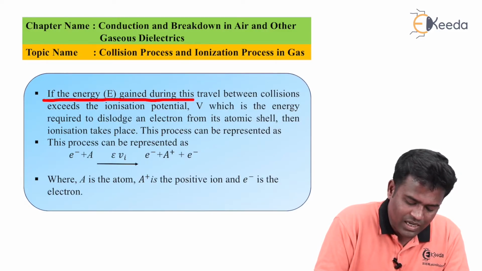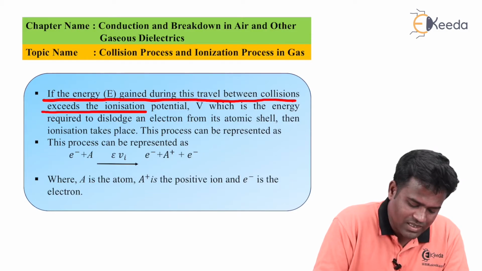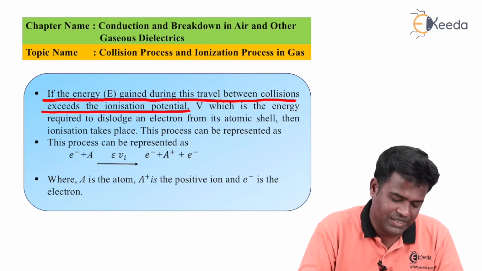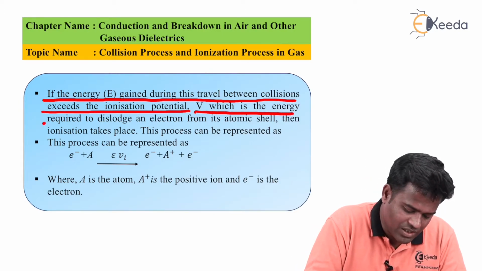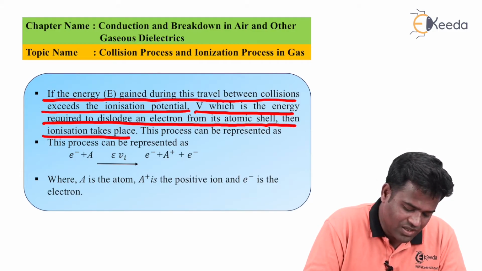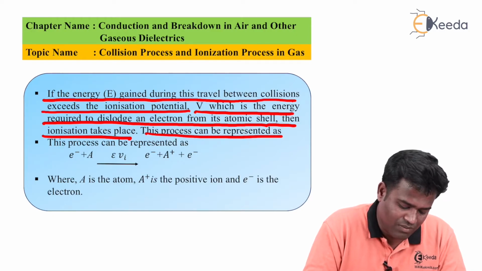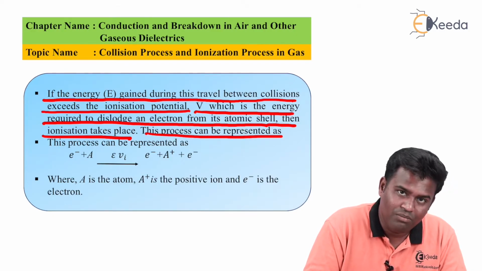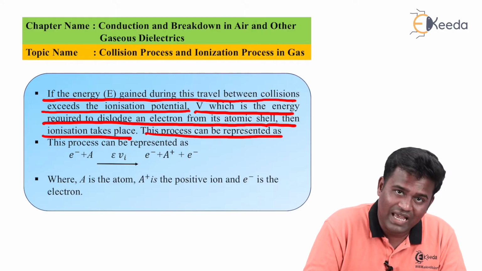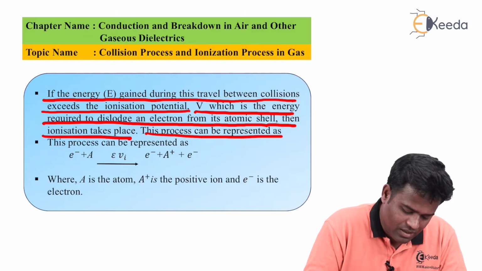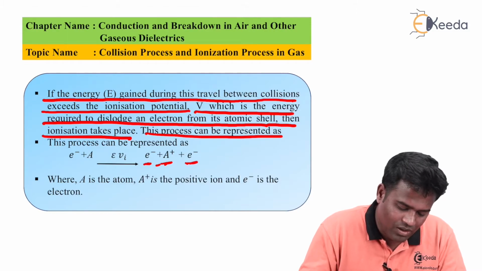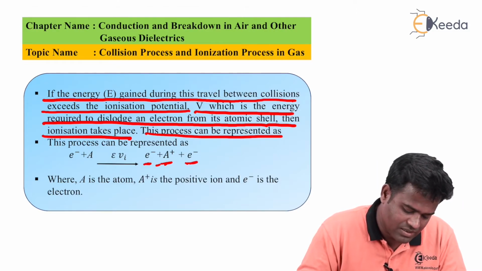If the energy gained during this travel between collisions exceeds the ionization potential Vi, which is the energy required to dislodge an electron from its atomic shell, then ionization takes place. So this process can be represented as electron plus one atom, accelerated through a potential, which gives one positively charged ion, one electron and one other electron, that is, e minus.